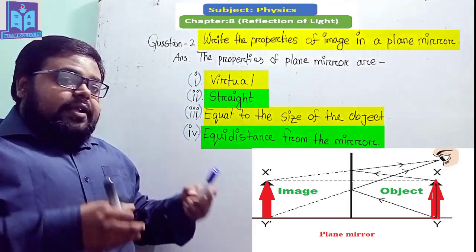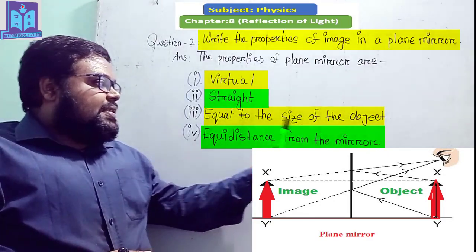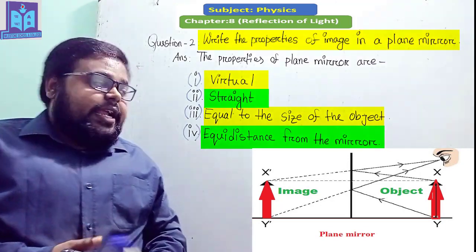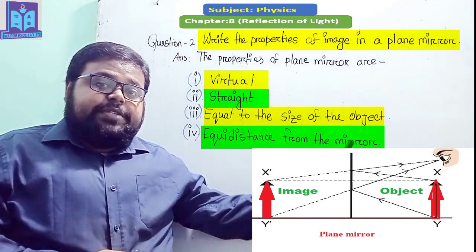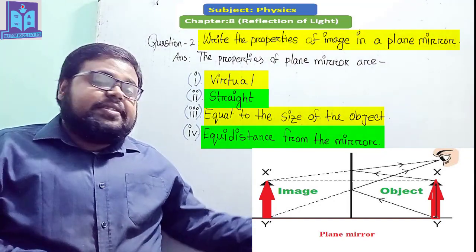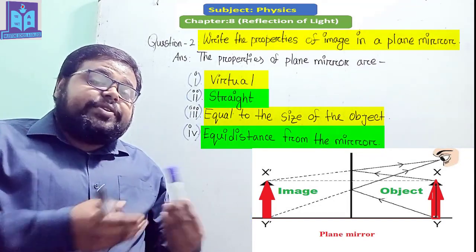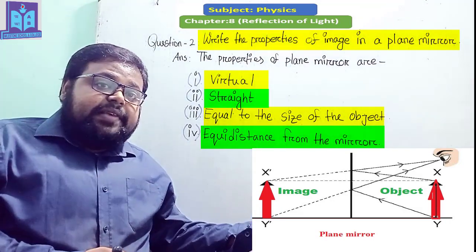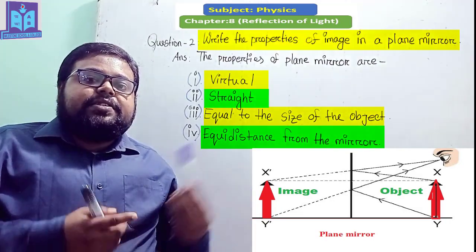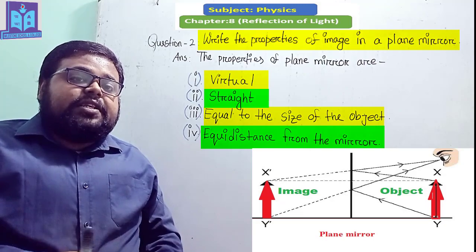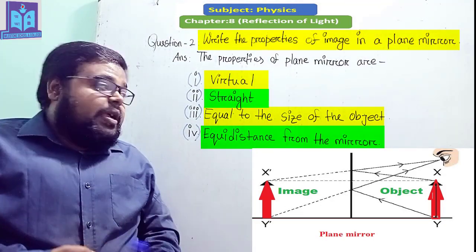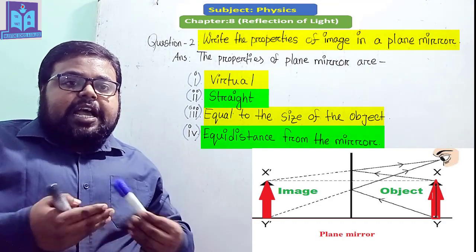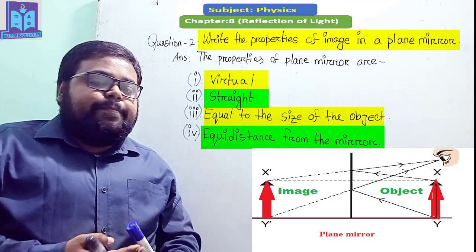The third one is equal to the size of the object. That means the size of the image and the size of the object are the same. And all the time, for the image created in a plane mirror, the size of the object and the size of the image will be the same.